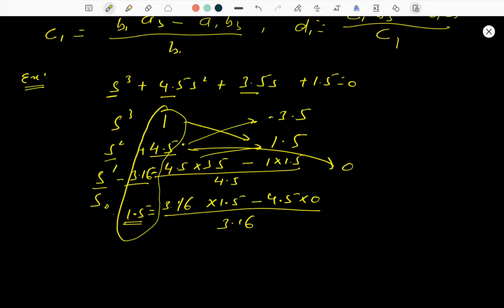Okay, so this is very easy to determine whether the system is stable or unstable by using the Routh-Hurwitz criteria. So that's all about this lecture. Thanks a lot.